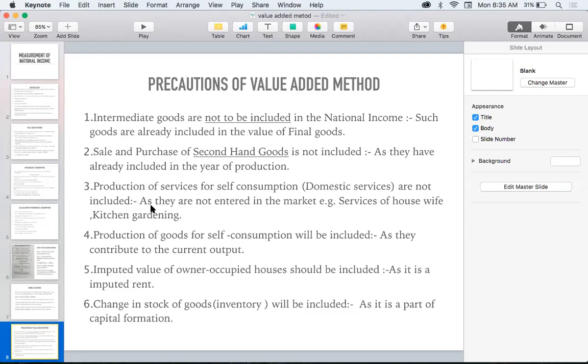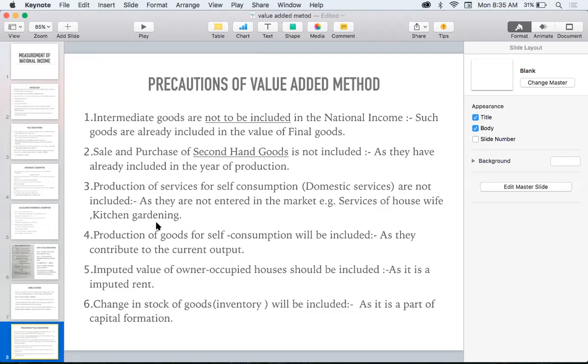If, for example, I am a housewife, and at the same time I'm teaching my daughter in my home, that is a service. That service will not be included in the calculation of national income. Another example, I am doing some work in my kitchen garden. That means I am growing some vegetables over there and I am doing some service over there.